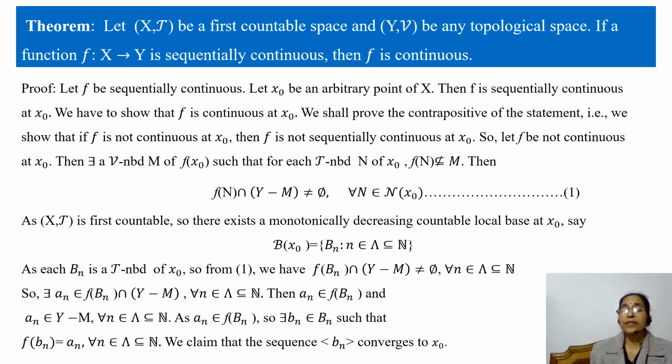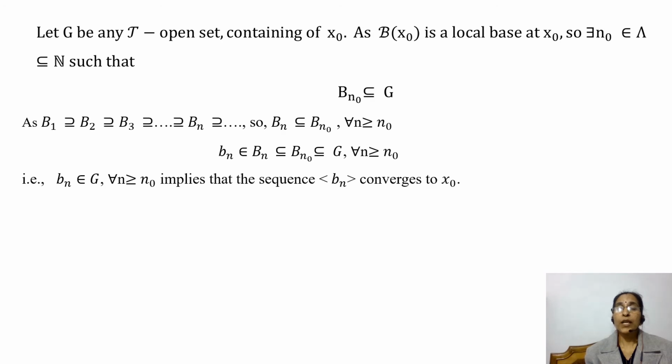We claim that the sequence b_n converges to x naught. So we have to show that the sequence b_n converges to x naught. That means we have to show that every open set containing x naught contains all the terms of the sequence except a finite number of terms.